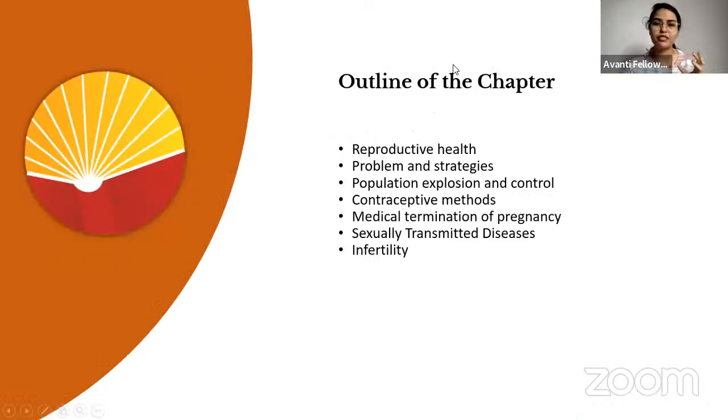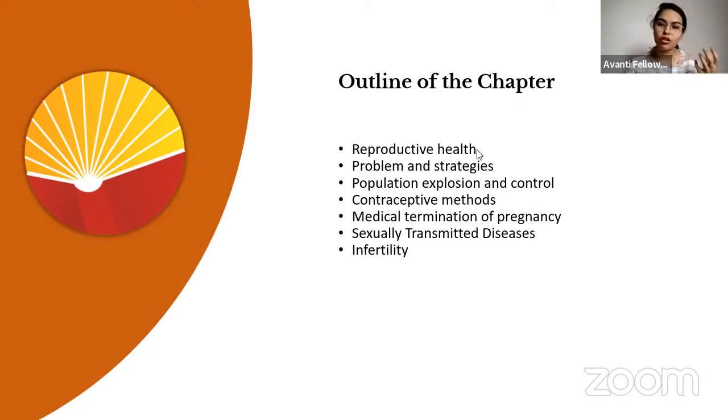So what exactly are we going to study today? These are the outlines of the chapter, or to be precise, the objective of studying this chapter. Reproductive health: how important it is, what the problems are, and strategies in maintaining health. Population explosion and control: how to control the population that has kept growing for many years.